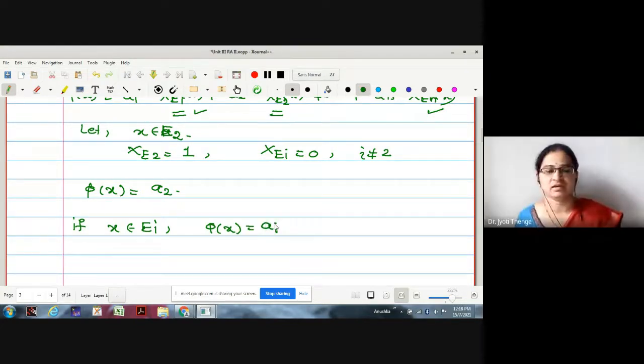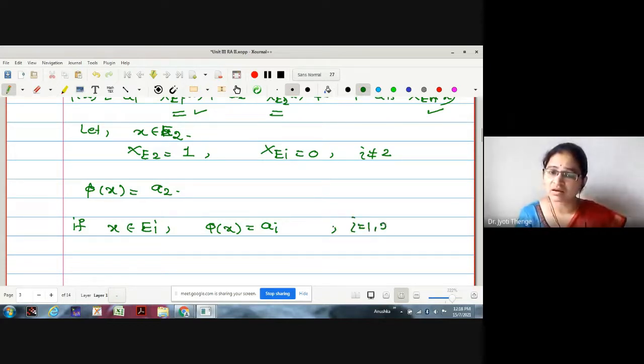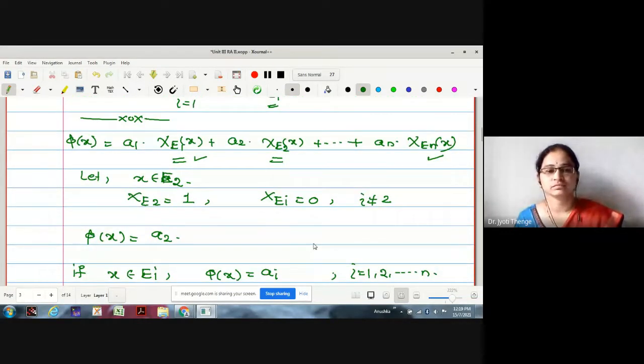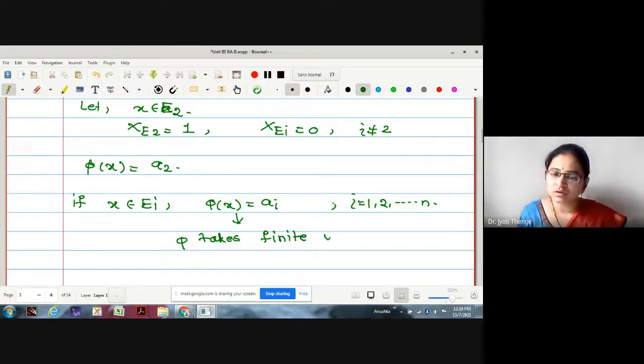Is it a_i? And for how many i? Finite. i takes finite values. Means, what are the images of the function phi? The possible images are finite: a1, a2, and so on up to an. And again, this function is defined on the measurable set having finite values. Here I can say thus phi takes finite values. Therefore, is it the definition of your simple function or not?